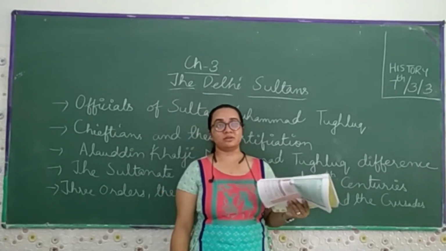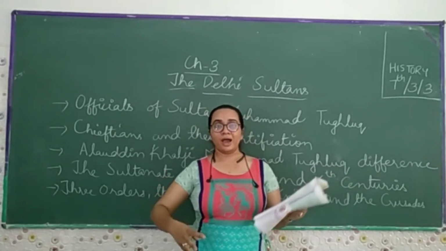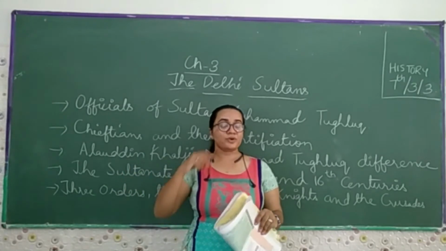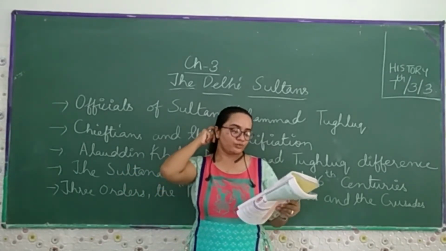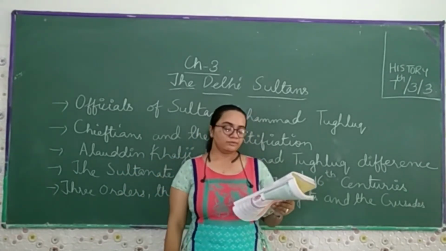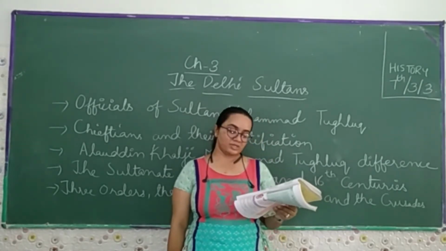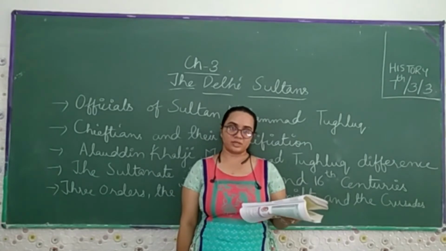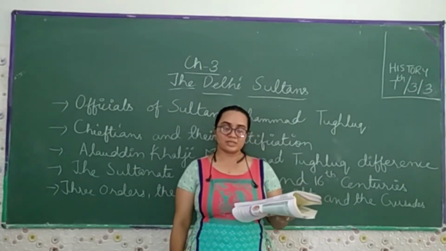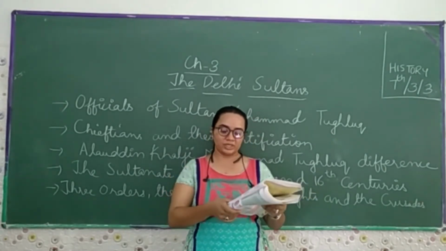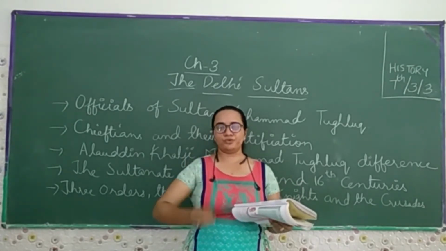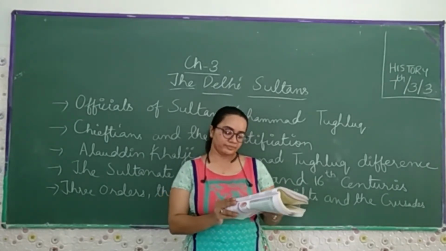Babur's son is Humayun, and Akbar's father is Humayun. So from 1530 to 1540, and 1555 to 1556, Sher Shah captured Delhi and established his own dynasty. Although we call it the Suri dynasty, it ruled for only 15 years, just 15 years he ruled over Delhi.